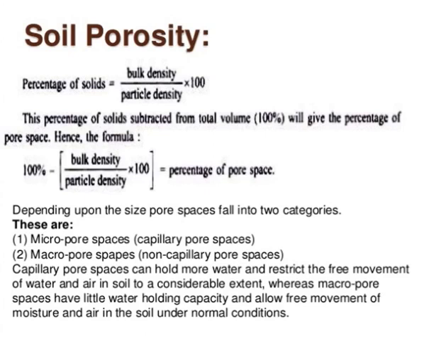In contrast to macropores, in micropores, or capillary pores, movement of air and water is restricted to some extent. Clay and clayey soils have a greater number of micropores than sand and sandy soils. So clay soils are relatively more porous than sandy soils.